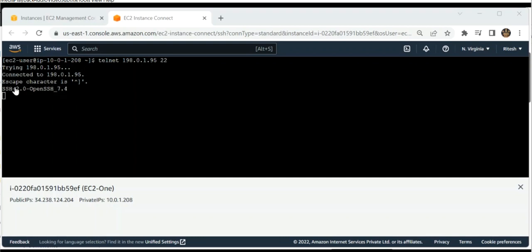So these are the steps I use to communicate over these connections. Now it is connected to this instance. So this is the way we use the transit gateway.